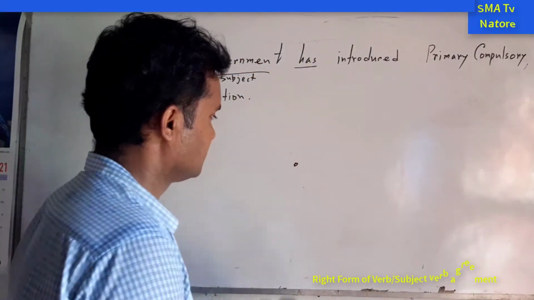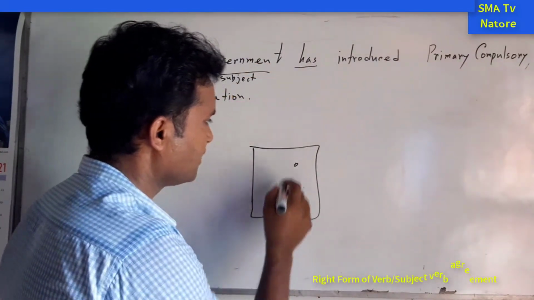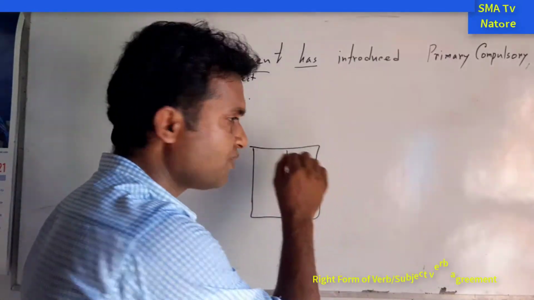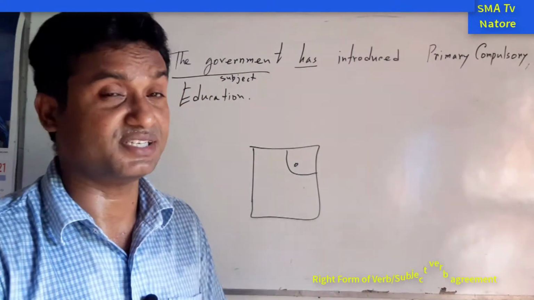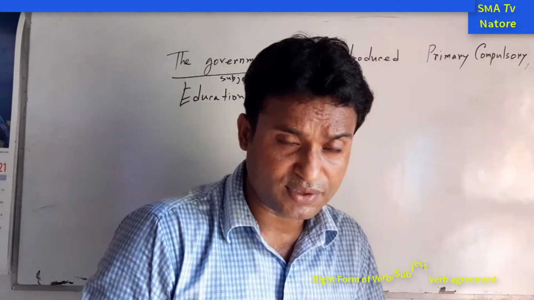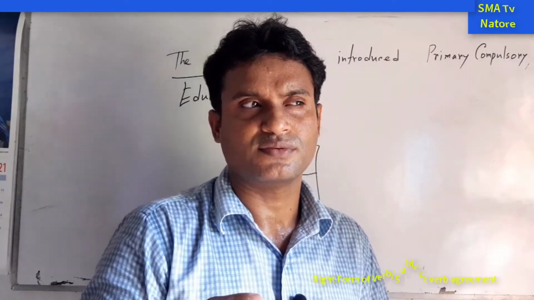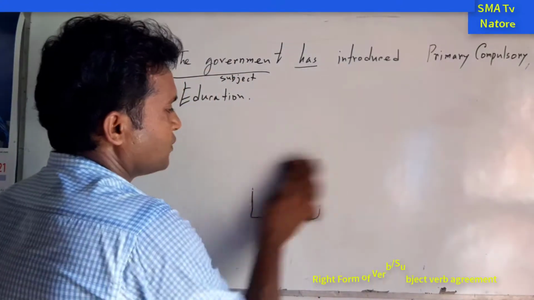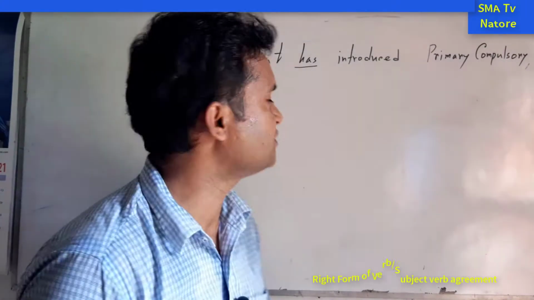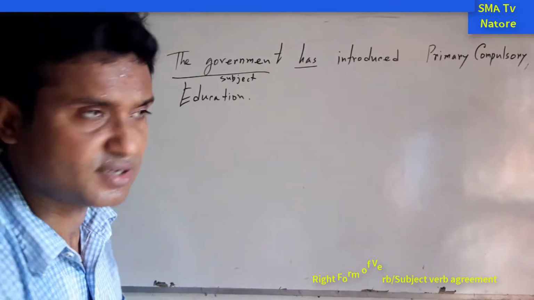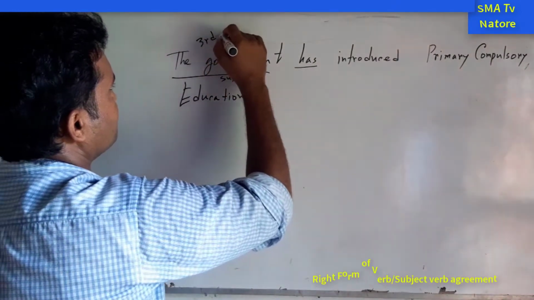It is not certain. The person is here. This is the field. This is the corner. So see, this is the certain place, confined, definite, but indefinite is not definite. For example, I have completed. I have completed. So it is not uncertain. Okay, I hope that you can understand my speech, and this is the subject. For this reason, this is the subject, third person singular number.